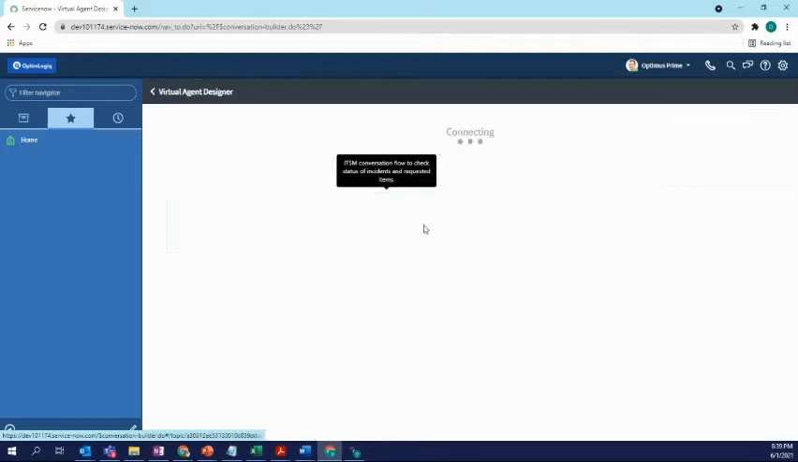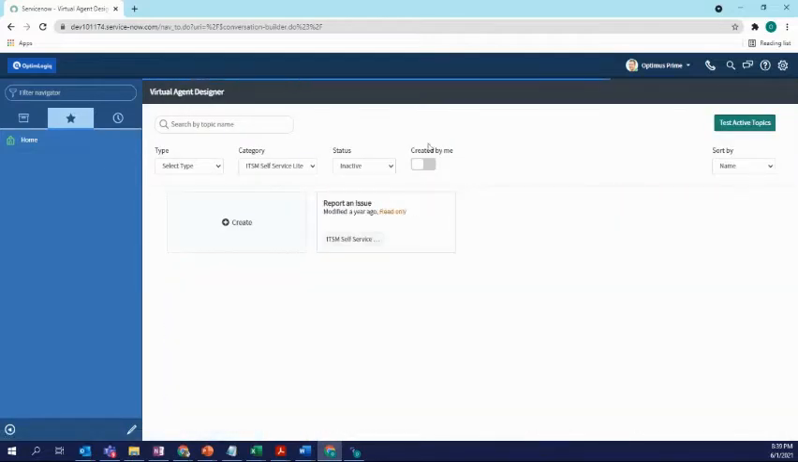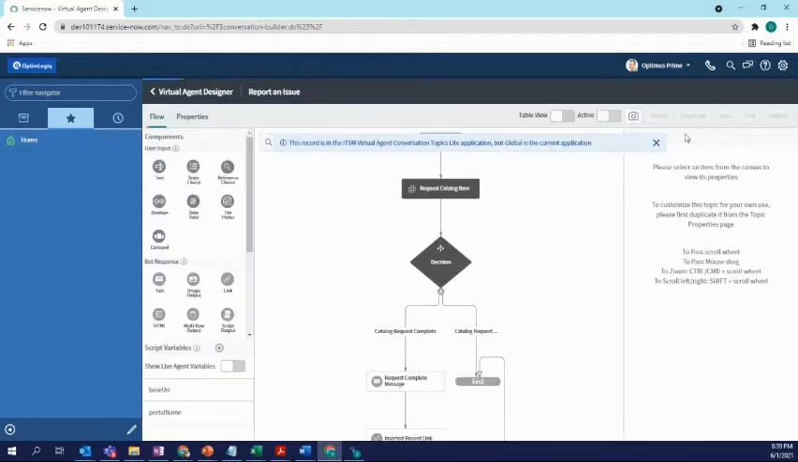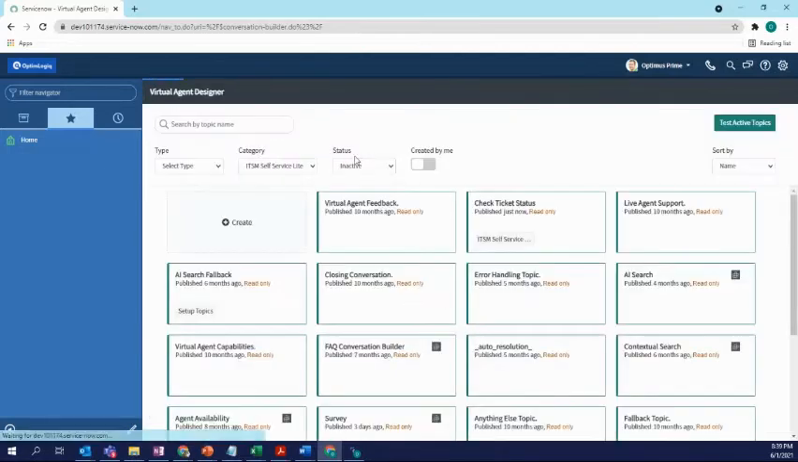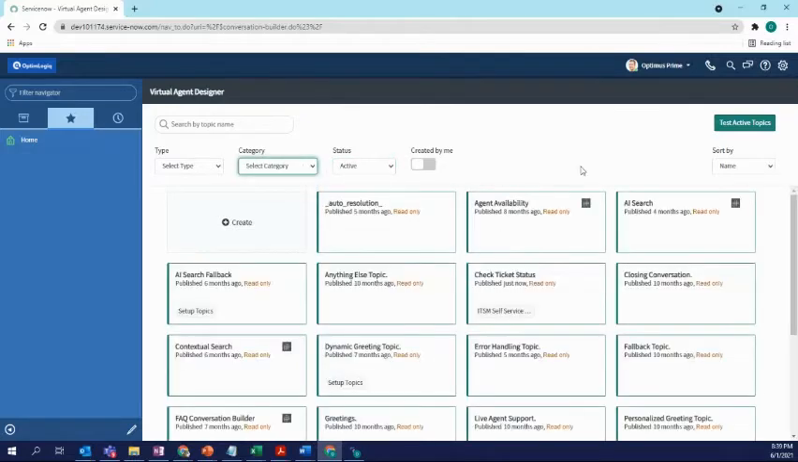Okay, so now we see that we have two topics that are fairly straightforward: check ticket status and report an issue. So we'll go to both of them, we will activate them, and we will publish them. Publish. Same thing we'll do for the other guy, report an issue, active, publish. Okay, so now we do have some topics that are published, and let's see which ones are the active ones. Oh, so many of them.